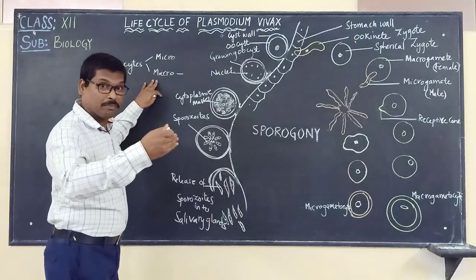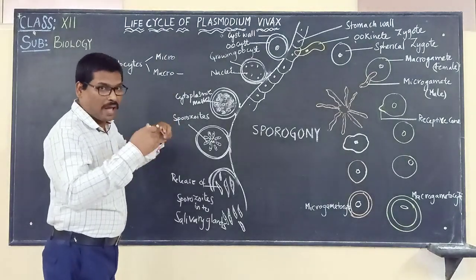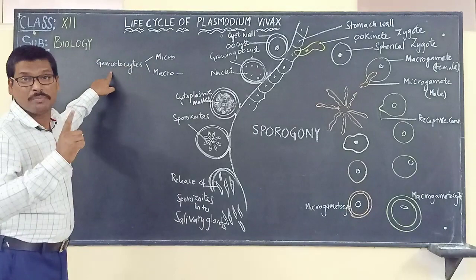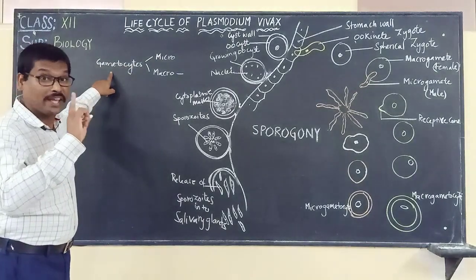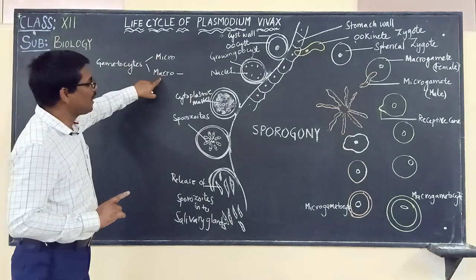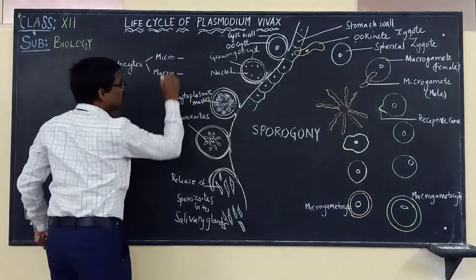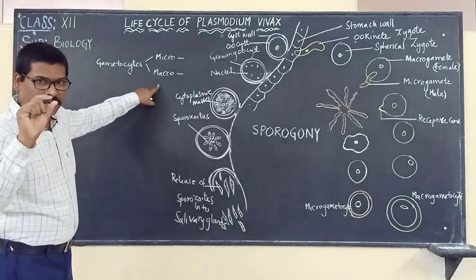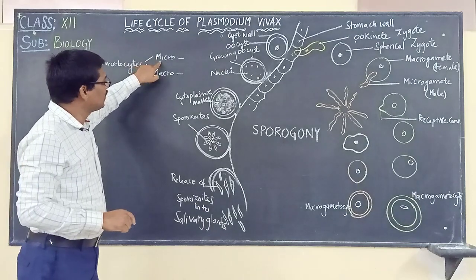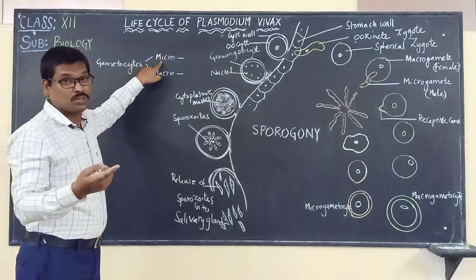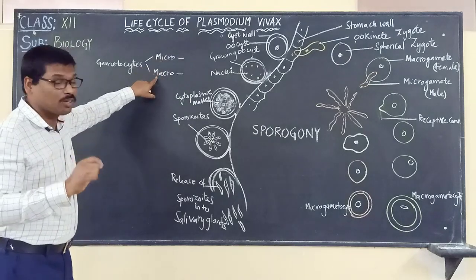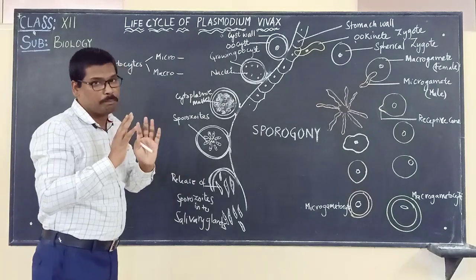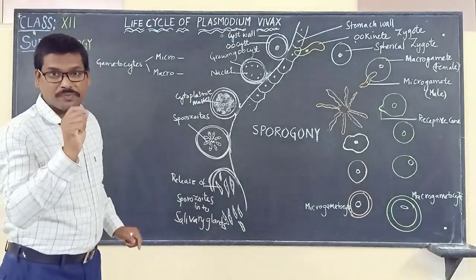Formation of these gametes will now be taking place in the mosquito. I'm just giving you the information on what happens to these gametes. Gametocytes are formed in the human beings through asexual reproduction. To make it very simple, micro gametocytes will be changing into male gametes and macro gametocytes will be changing into female gametes. That will be taking place now in the mosquito, the female Anopheles mosquito.